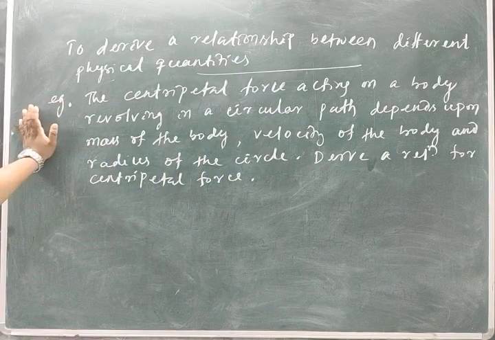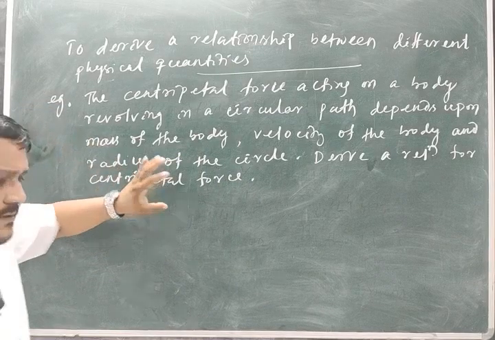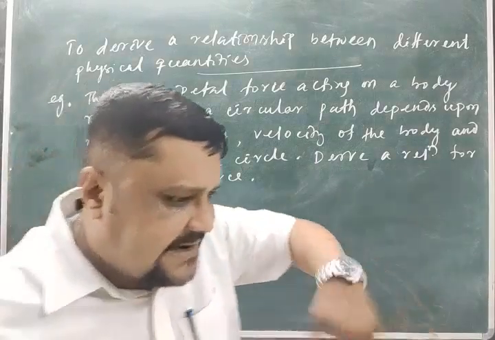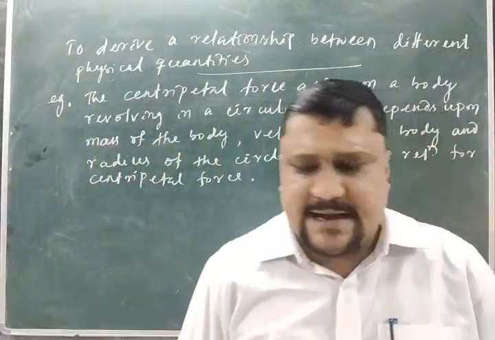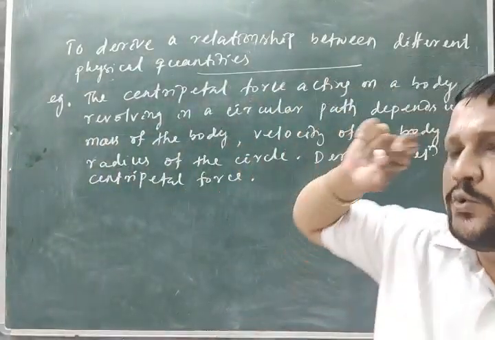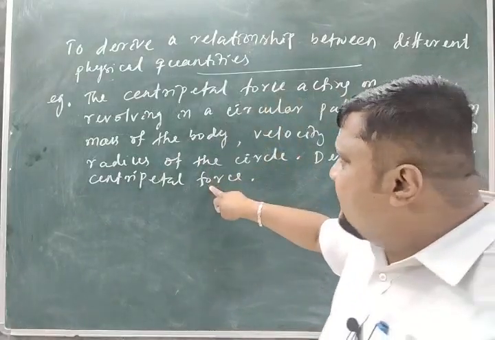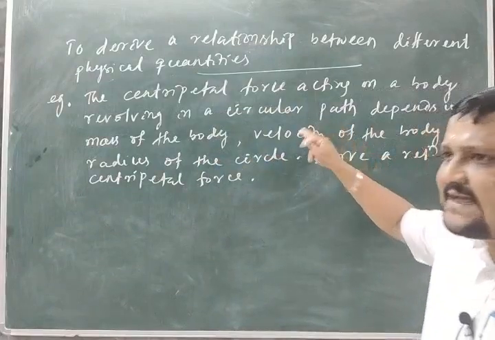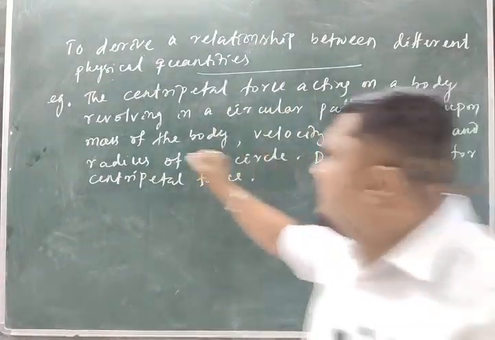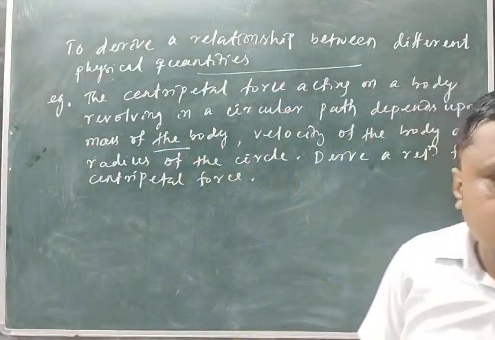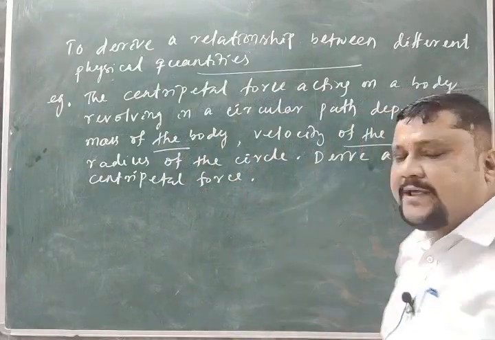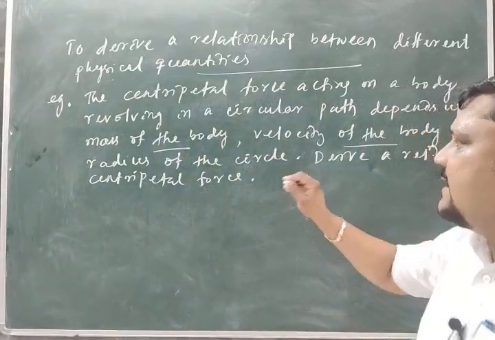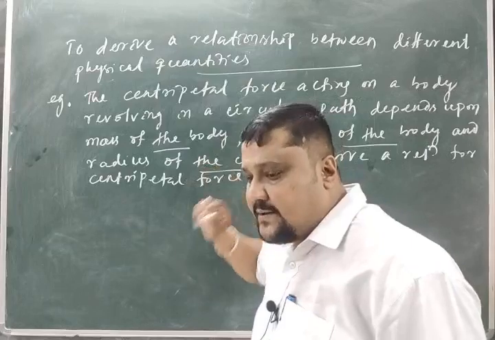question given. If I recollect, centripetal force is the force acting when a body moves in a circular path, and the centripetal force depends on physical quantities like the mass of the body, that I should know, the velocity of the body, that also I should know, and the radius of the circle, that I should know.